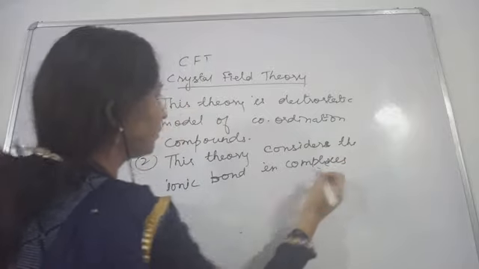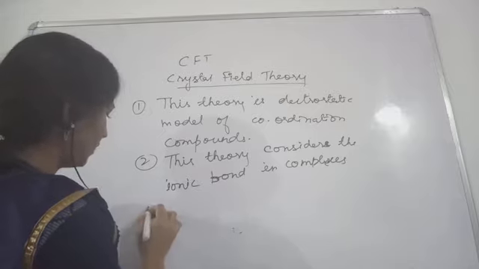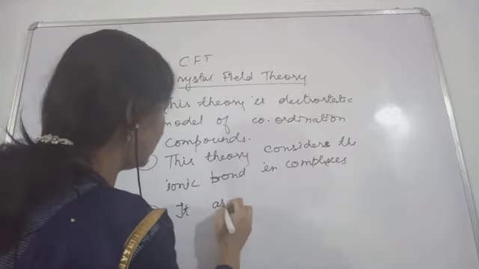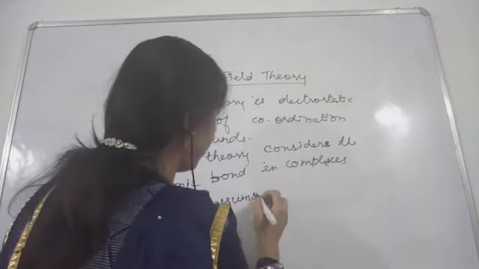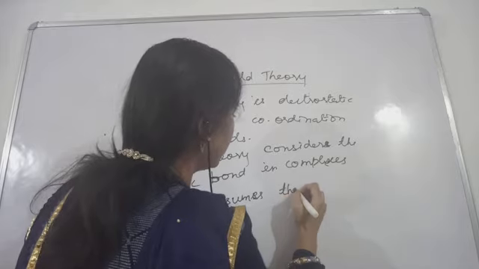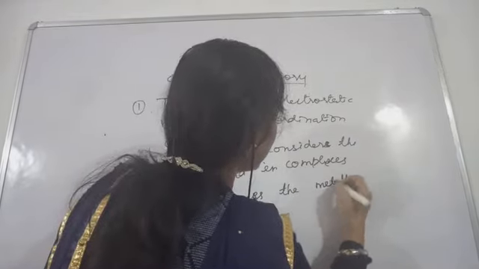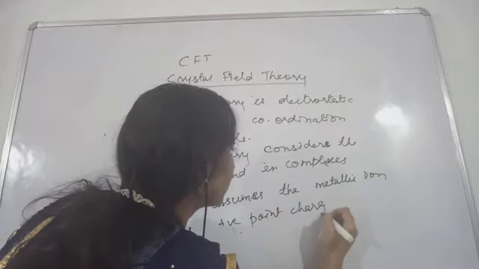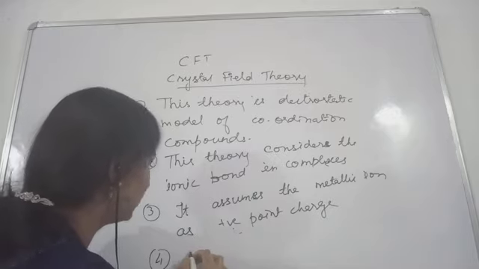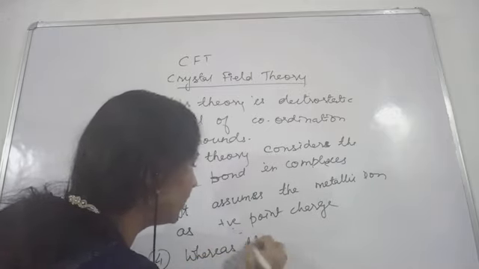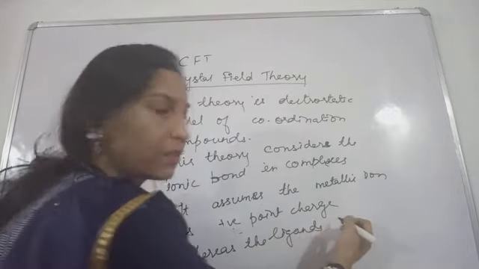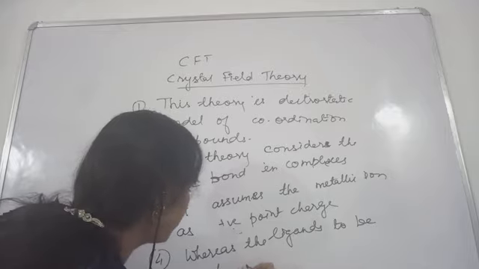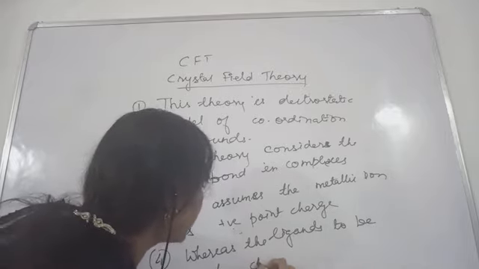Then the third point: it assumes the metallic ion as a positive point charge, and fourth point, whereas the ligands to be negative point charges.